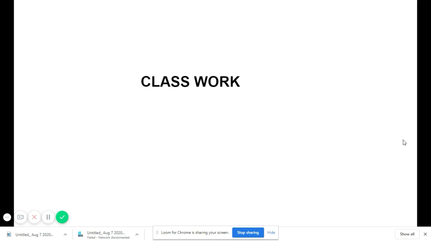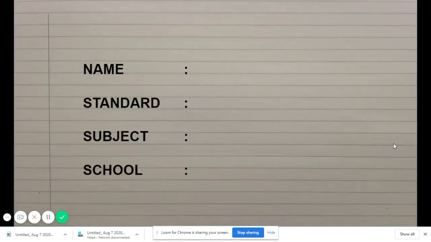On the first page, write your name, standard, subject, and school. If possible, write in capital letters, block letters. I always insist kids write the complete school name.